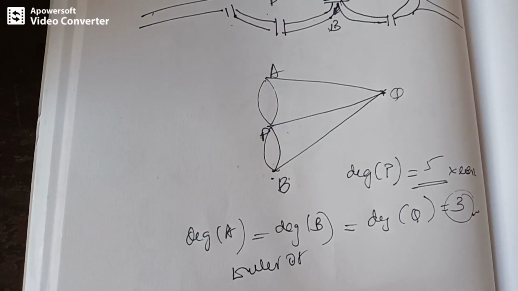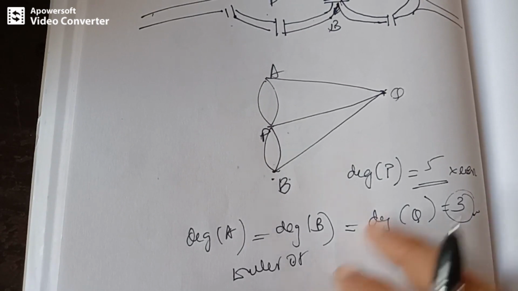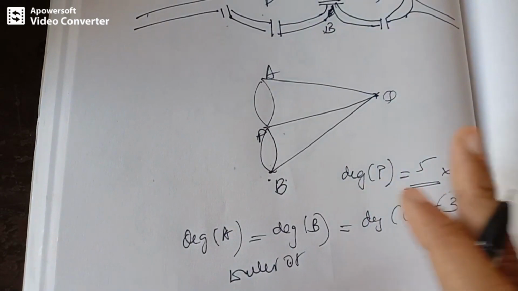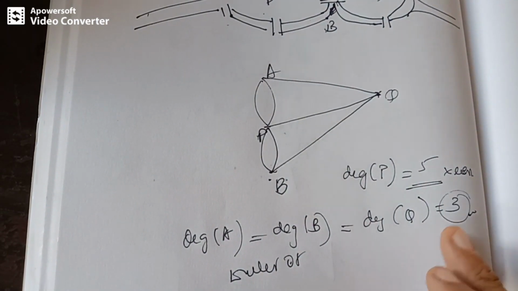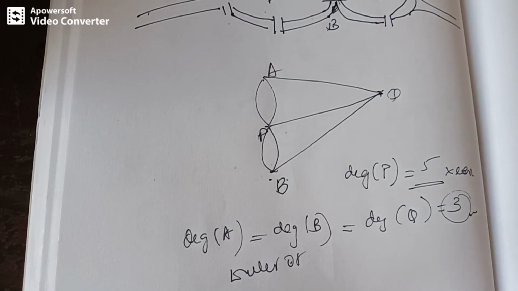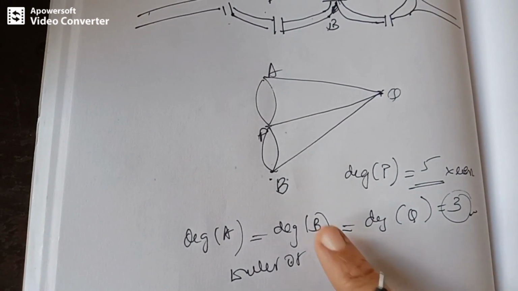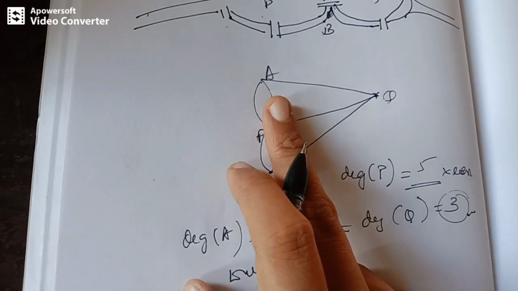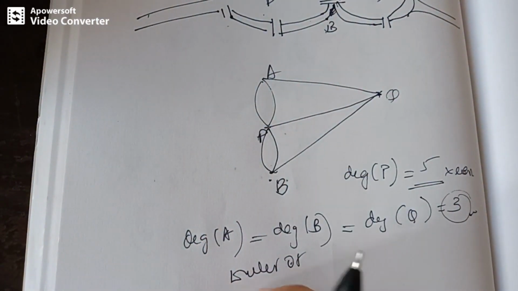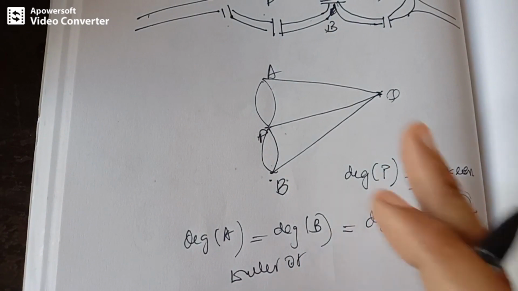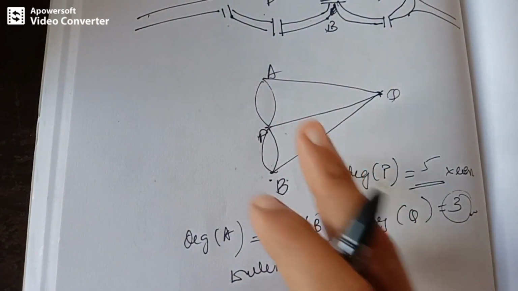Do you know what a Euler circuit is? Based on this definition, the degrees of all the vertices must be even, and from this particular graph, it's not possible to have all vertex degrees even. Therefore, we cannot have a Euler circuit. That means we cannot have a closed walk wherein we start from one point and end back at the same point with the condition that it contains all the edges exactly once.